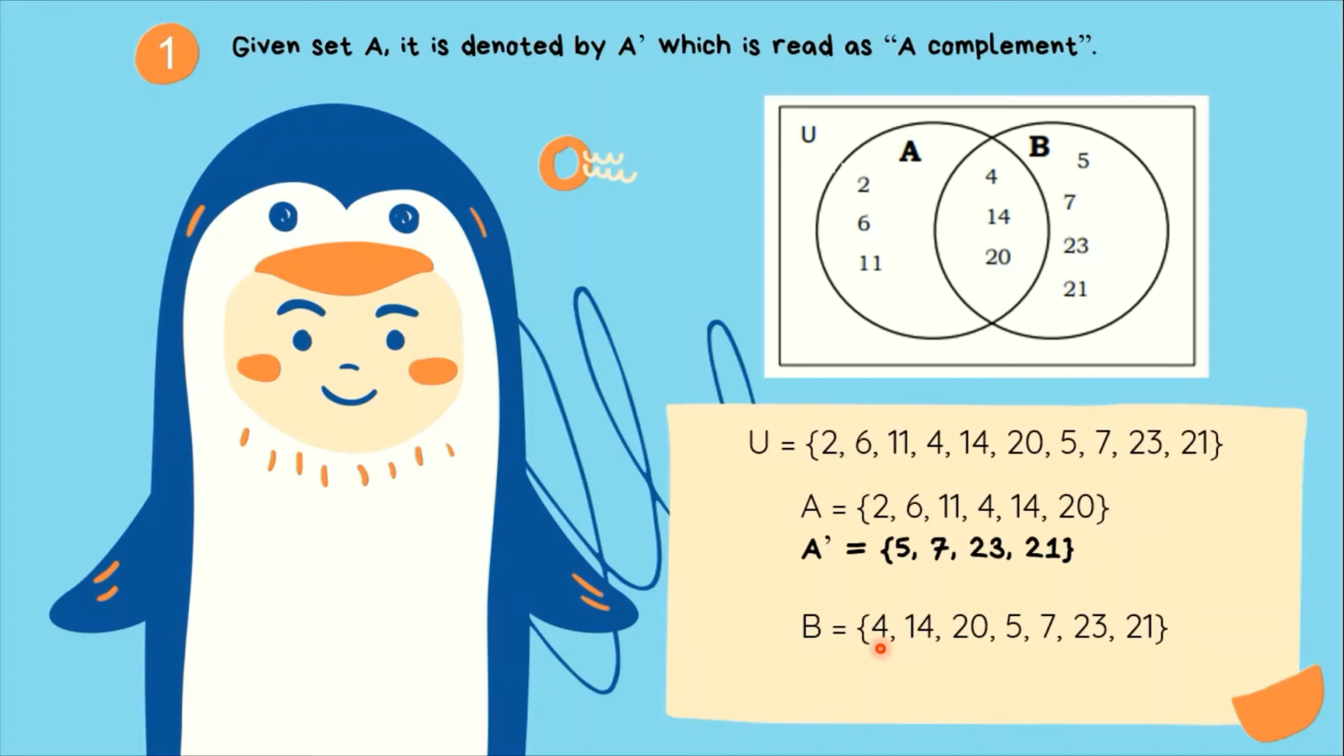Next, we have the elements of set B, 4, 14, 20, 5, 7, 23, and 21. Ganun din. Therefore, B complement is 2, 6, 11 dahil itong lahat ng numbers na to ay nandito kay universal set pero walang 2, 6, 11 si B. Kaya iyon yung complement niya. Lahat ng mga wala doon sa given set pero available kay universal set.